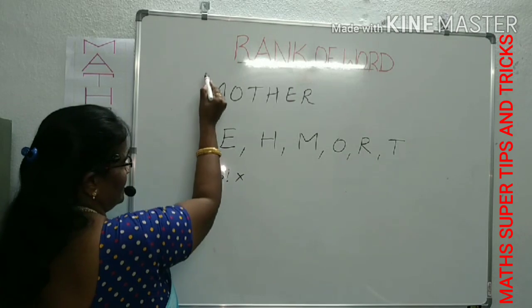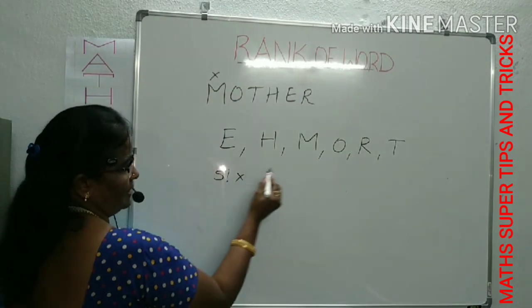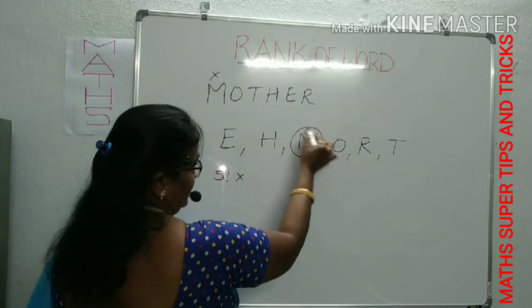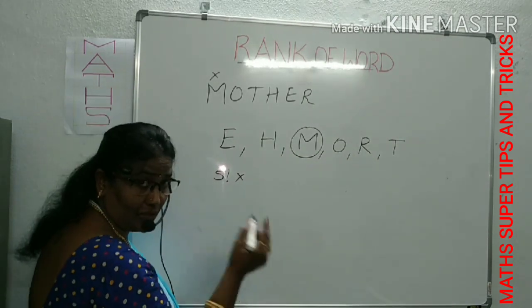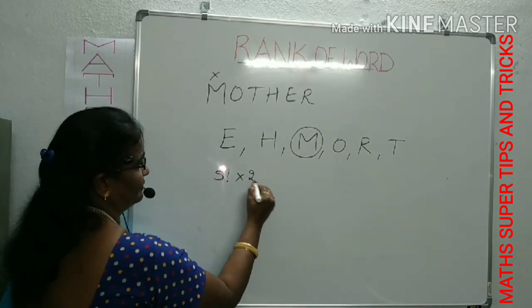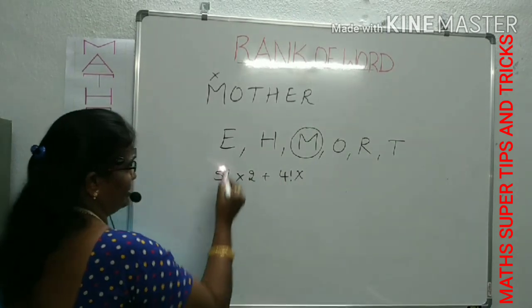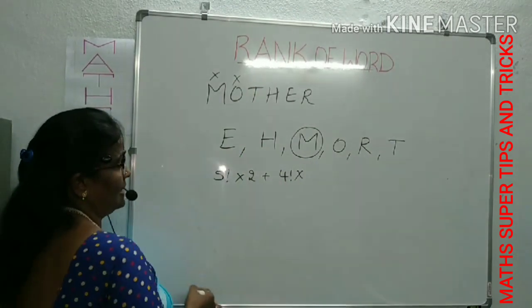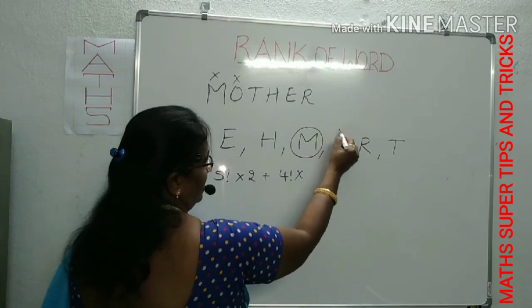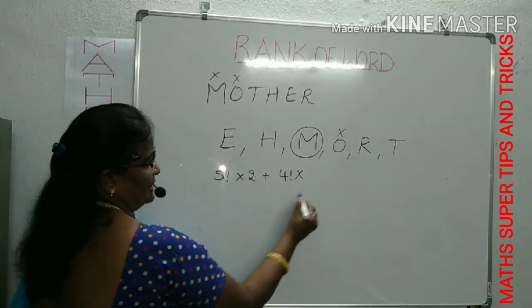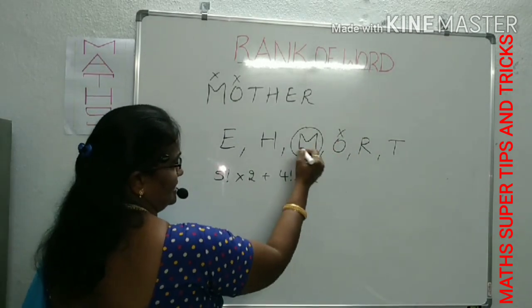So, we consider the first letter. What is the first letter? M. Here M is in the alphabetical order. Before it, how many letters are left over? 2 letters, means 2. Plus, next 5 factorial, then 4 factorial into. In the same way, focus on the next letter, O. Before the O, there are 2 letters left over. I said to you, what is cancelled? Don't count it.